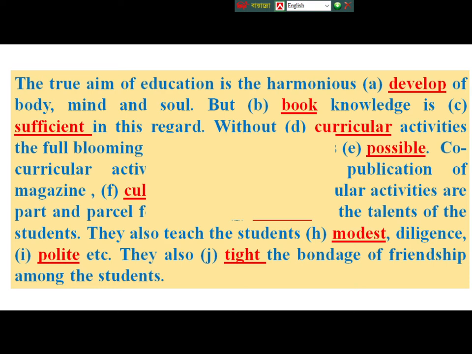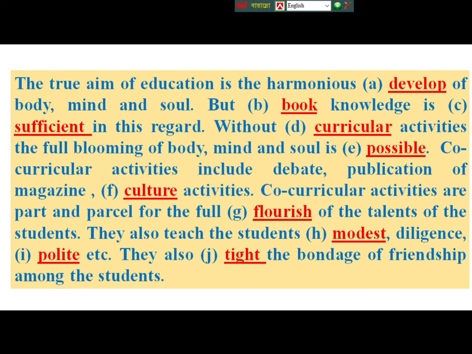Now I will show you how the question will be set in the exam. Here is a continuous passage. Some words that are marked red are inappropriate according to the context of the passage.